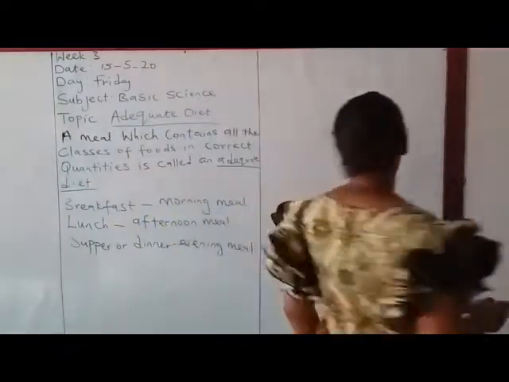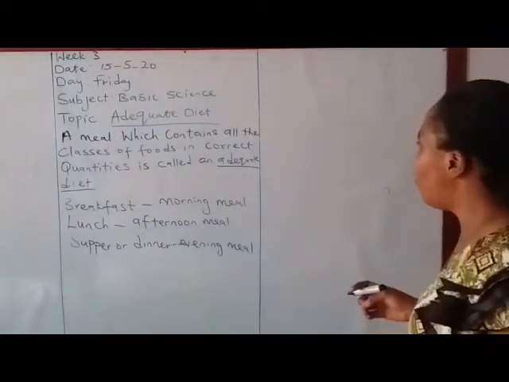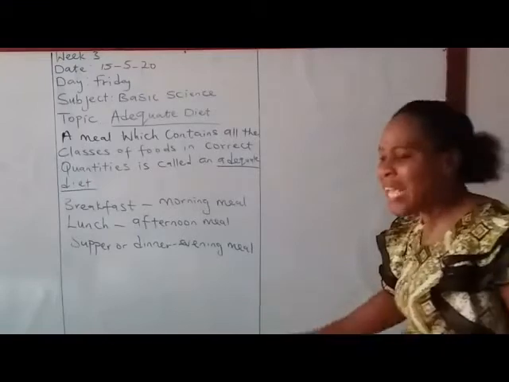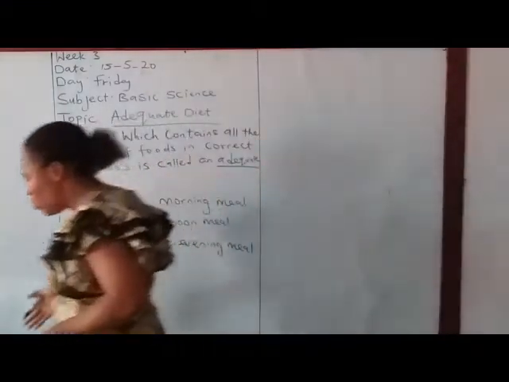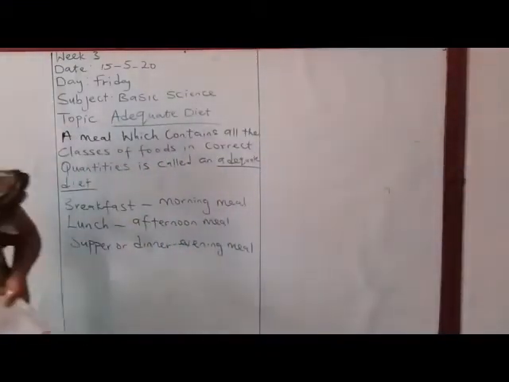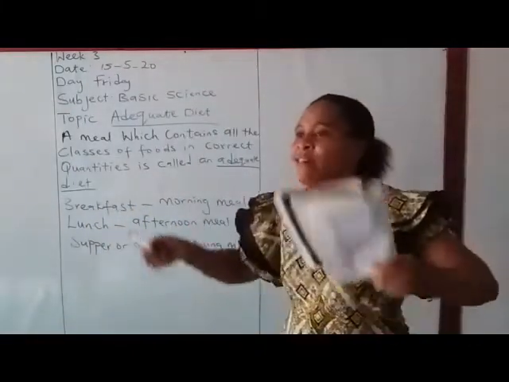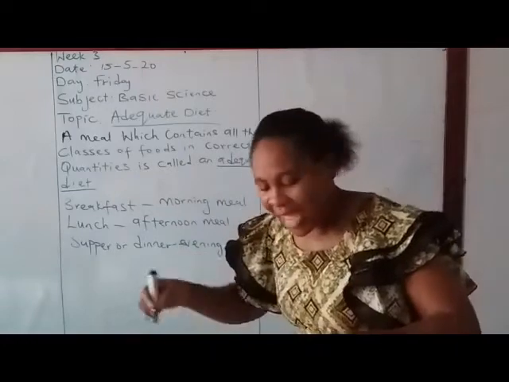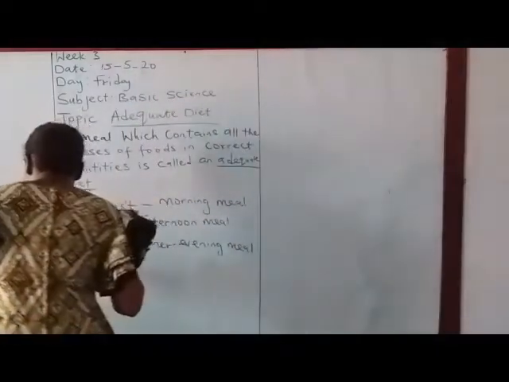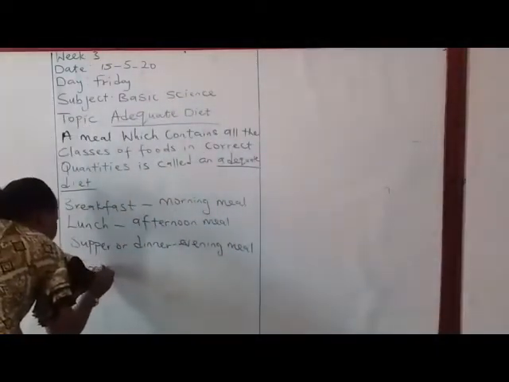Now, the next thing to look at is components of adequate diet. Teacher, what do you mean by adequate diet? Which food will I eat and know that I have eaten an adequate diet? So we come to the next one, components of adequate diet.